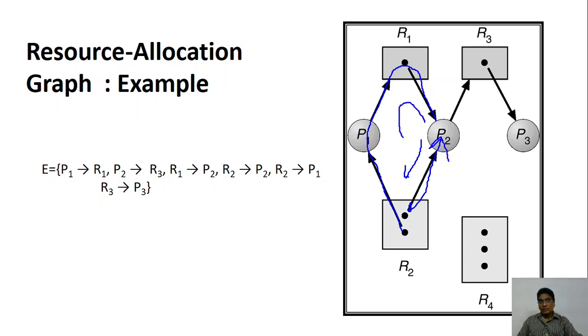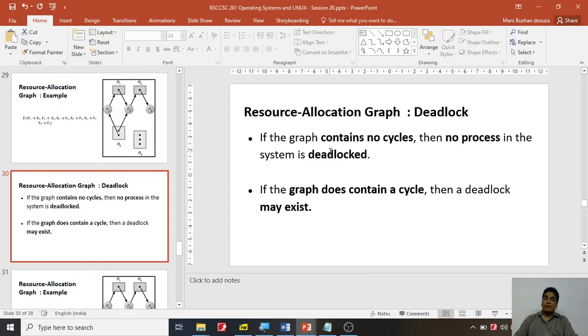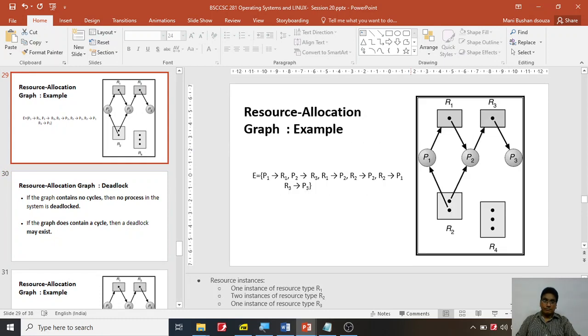Don't assume that there is a cycle. Even though you may see something like a cycle, it is a directed graph. You can go from here to here, but you cannot come back, because this is one way, not the other way around.